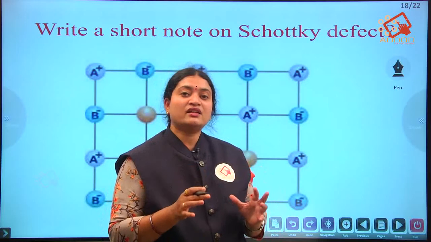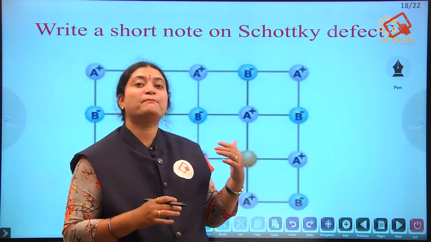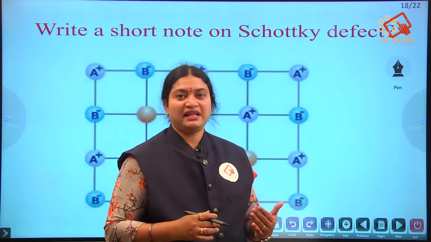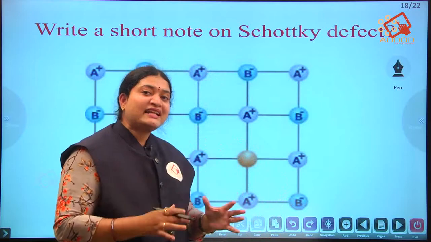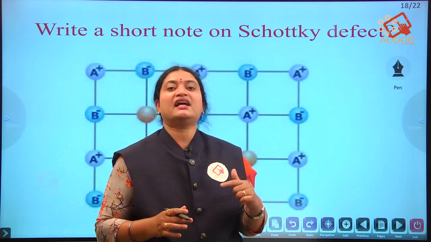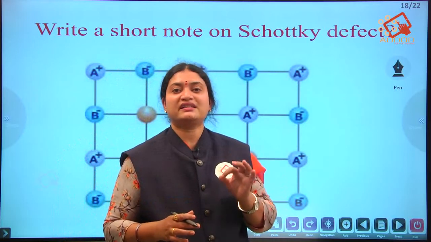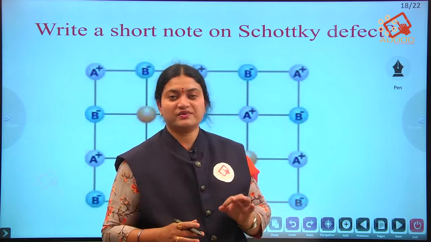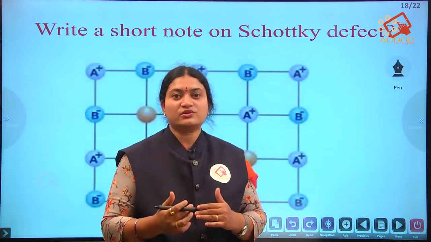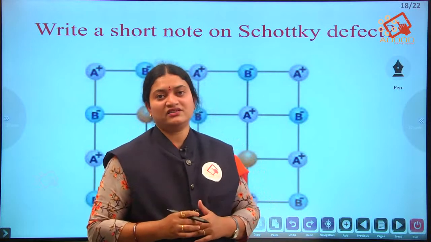So in ionic solids, this is a defect caused due to the missing of cations and anions from their place. To maintain the electrical neutrality, if a cation is missing, then an anion also should be missing; then only it can maintain the electrical neutrality. Because it misses the cations and anions together, the density of the crystal decreases.